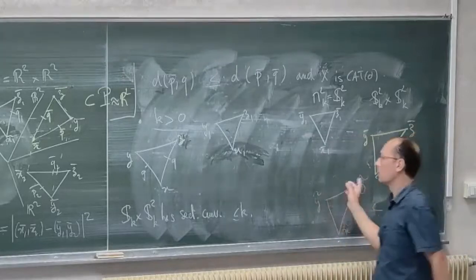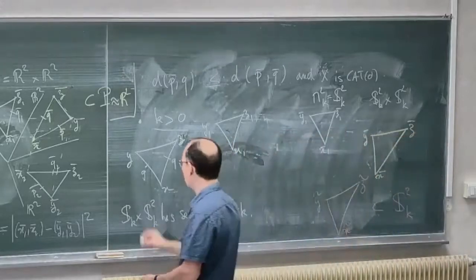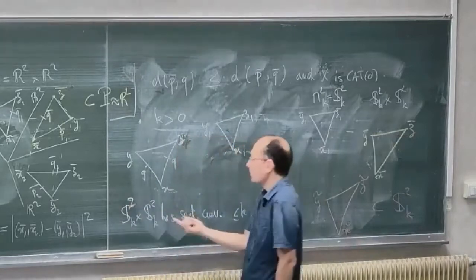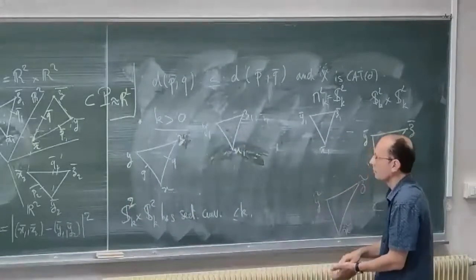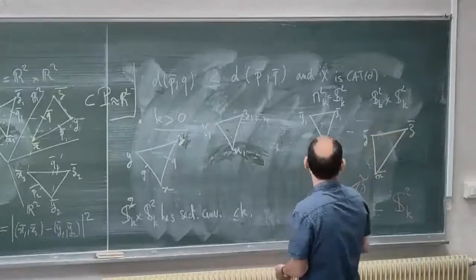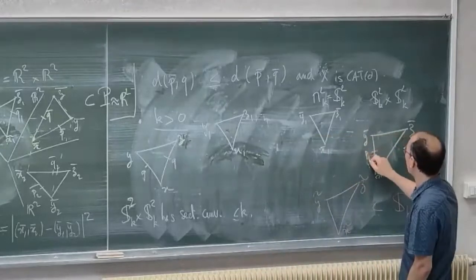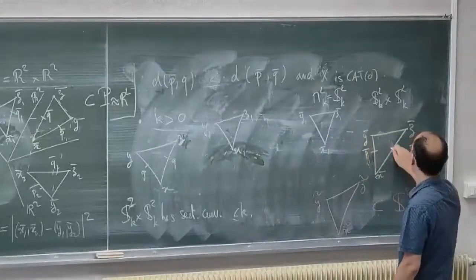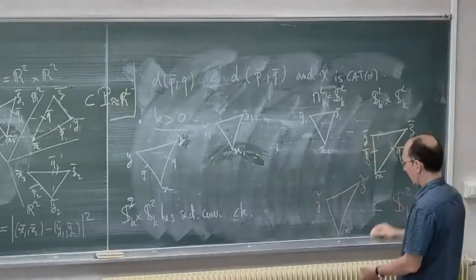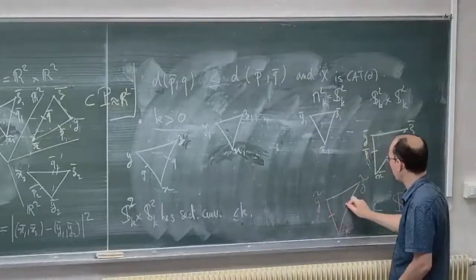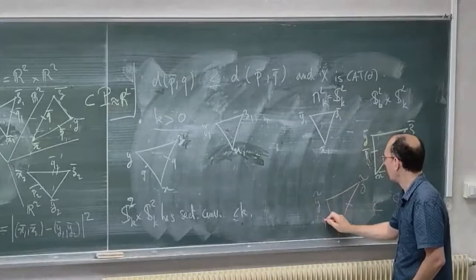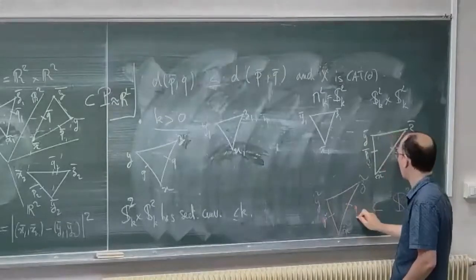And because S2K cross S2K has sectional curvature less than K, it has curvature less than K in the sense of Alexandrov. And here I will have the two points P bar and Q bar. And I will have comparison points P tilde and Q tilde.